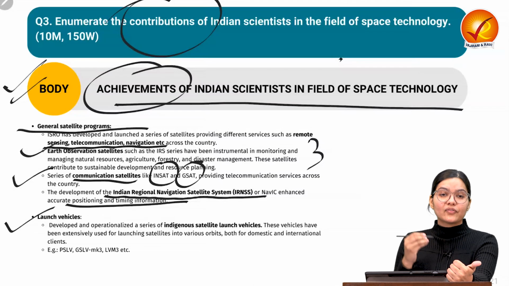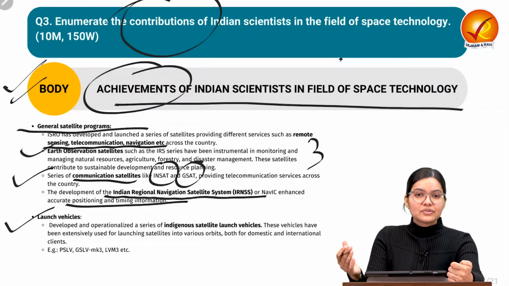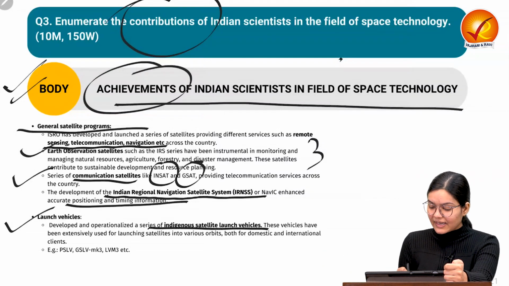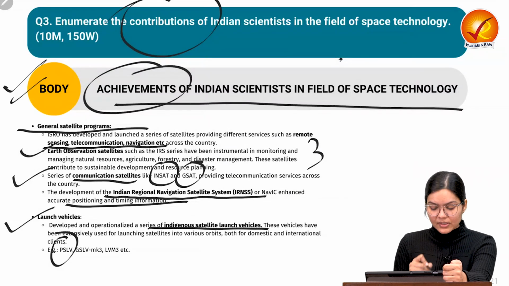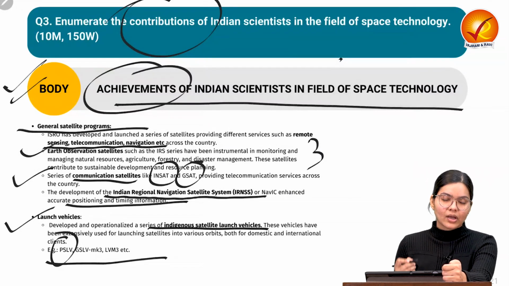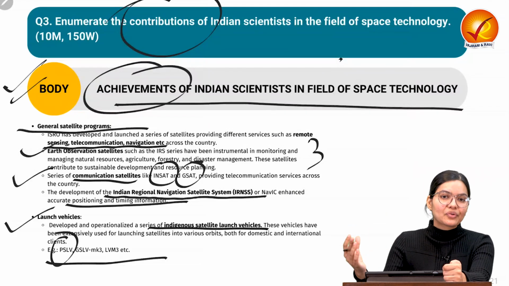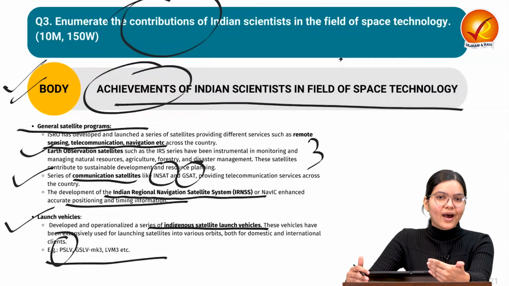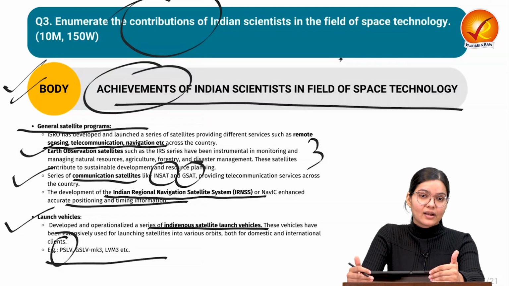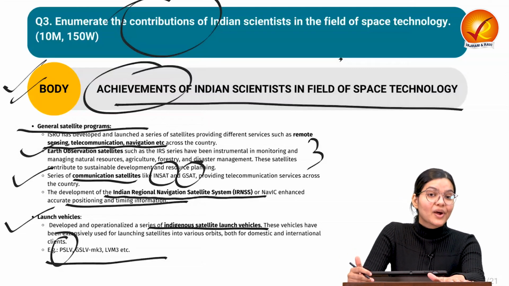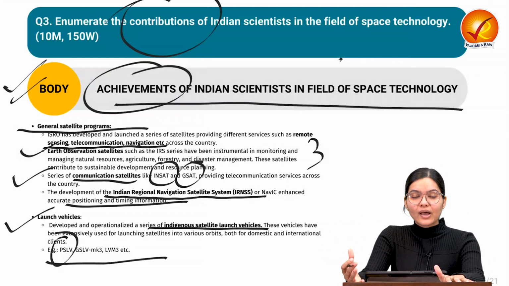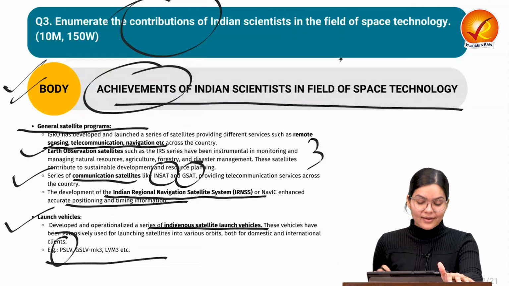Launch vehicle. To launch our satellites into space, we require satellite launching vehicles also. So we have different indigenous satellite launch vehicles, for example Polar Satellite Launch Vehicle PSLV, GSLV, Mark-3, etc. Whenever your satellites grow, you need to grow your launching system also. We have some launch vehicles which are working fine. And one important thing: not only are we launching our satellites, we are now launching other countries' satellites also. We are utilizing this for commercial purposes also, which is a beauty about ISRO. It evolved in such a way that now we are not only doing our own work, but doing it for other countries also.